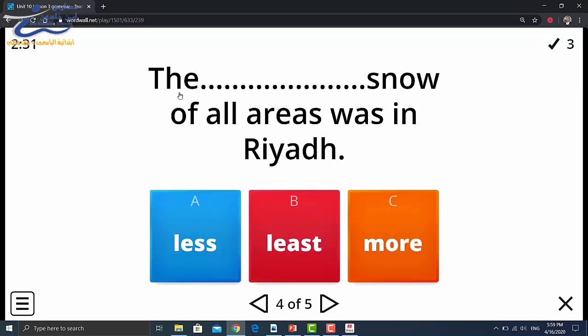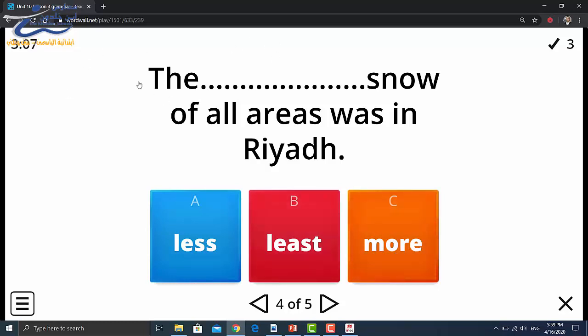Number 4. The snow of all areas was in Riyadh. Less, least, more. Focus here. We can't use less or more because we use them when we compare between two things.